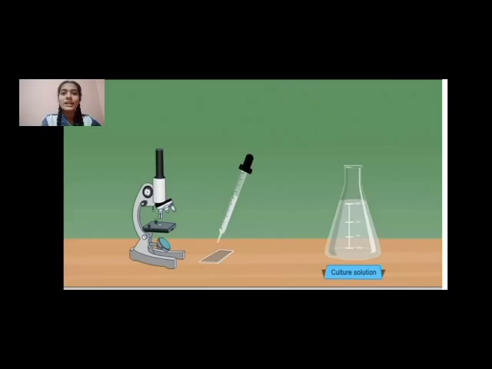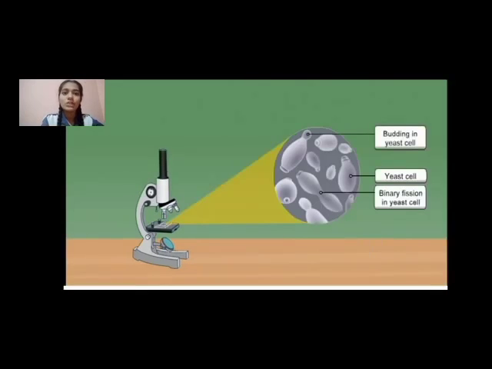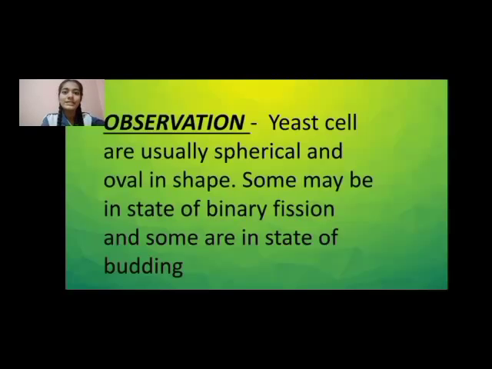After 4 days, take a small drop of culture solution on a slide and cover it with a cover slip. Do not add any stain. Observe it under the low power of the microscope and we can visualize the yeast cells, and some are undergoing binary fission and some are undergoing the budding stage. So yeast can undergo both budding and binary fission.